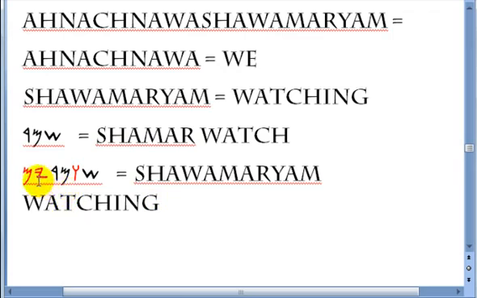This would be like adding the ing at the end of a word. The wa between the first and the second letter, and the yum at the end, is you making it plural because you're speaking about more than one person. So we watching: anachnawa shawamaryam. Anachnawa is we. Shawamaryam is watching. And you've got it right there.